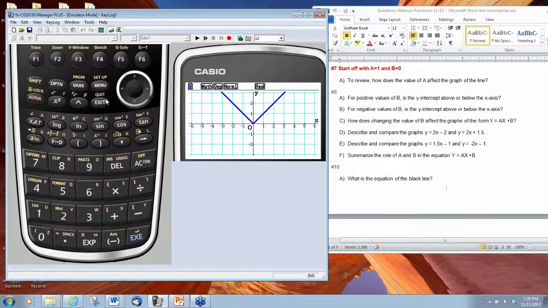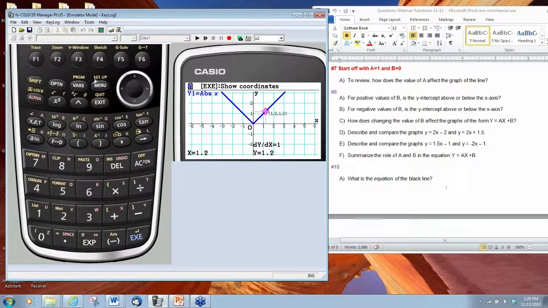So now if we decided to trace on this, you can see here, if I go a little bit to the left and then start increasing, the values of X get smaller as we take the absolute value. And then when we get to the origin, they start increasing.